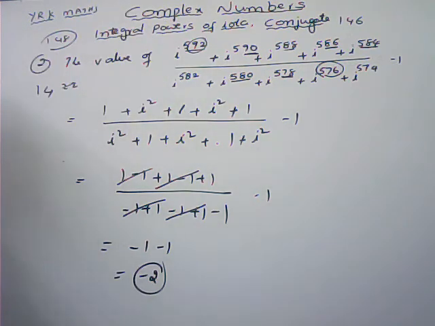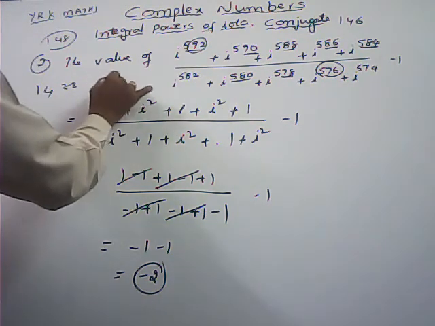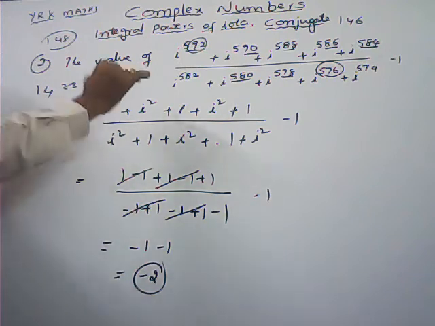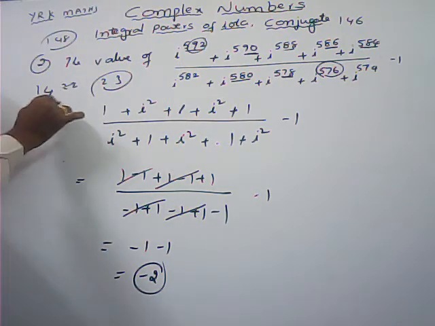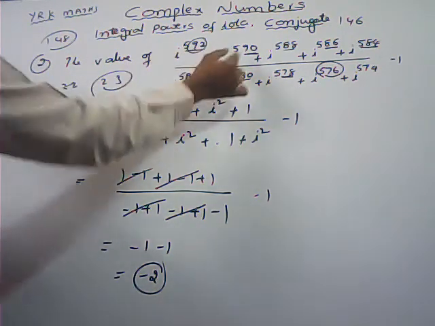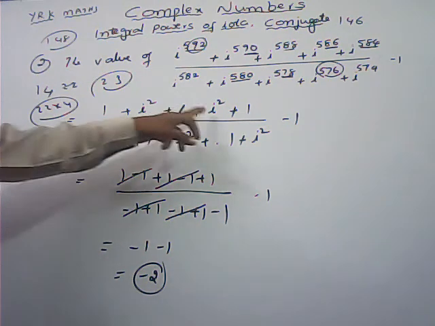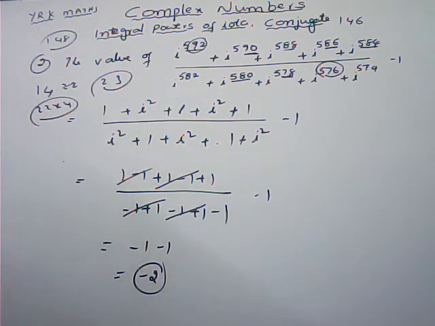If any bigger value is given, we can do only one thing: last 2 digits, what is the divisibility of 4? If the last 2 digits are divisible by 4, then the total number is divisible by 4. And here 4 2s are 8, 4 3s are 12, this is divisible by 4, so we can write directly 1. And what about 590? 90, you can see 4 22s are 88, so 2 is the remainder, so i square we can write. Otherwise we can do one thing: last 2 digits you can divide with 4, whatever be the remainder, you can put that one, i power that remainder you can write.